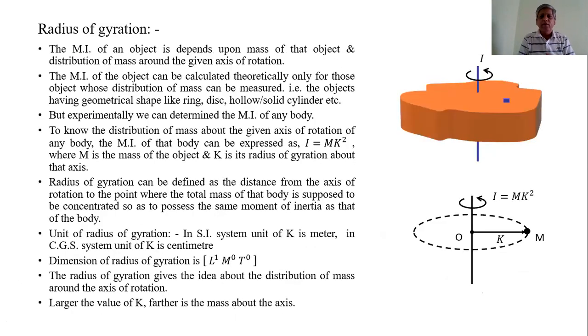Now, there is another concept, radius of gyration. The moment of inertia of an object depends upon the mass of that object and the distribution of the mass around the given axis of rotation. The moment of inertia of an object can be calculated theoretically only for those objects whose distribution of mass can be measured.